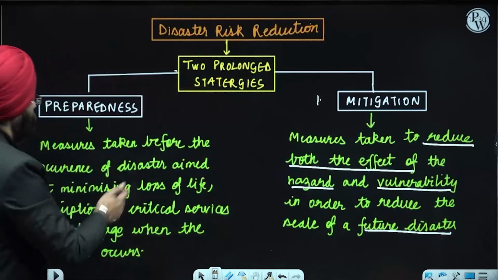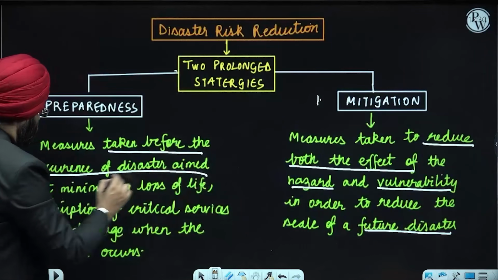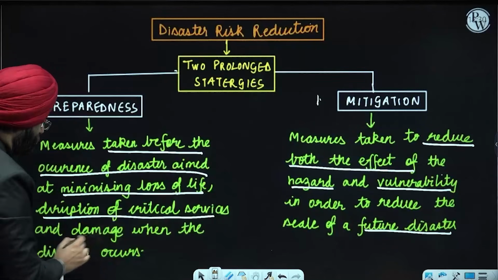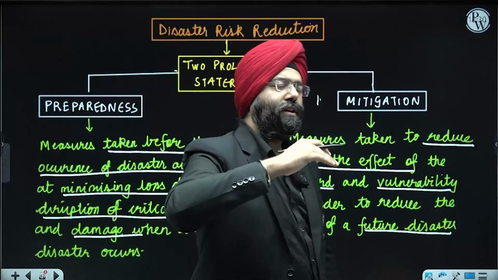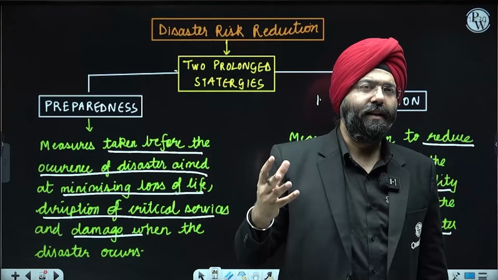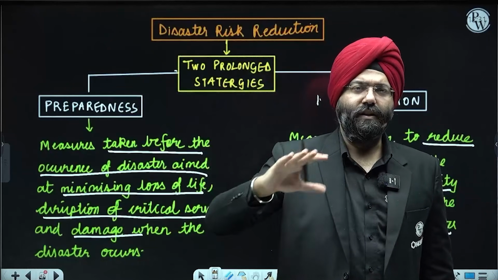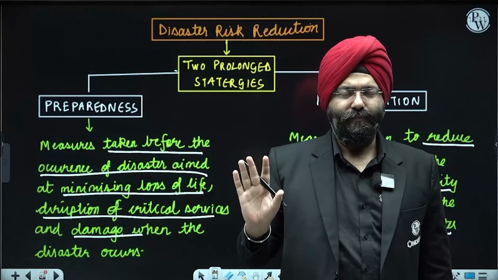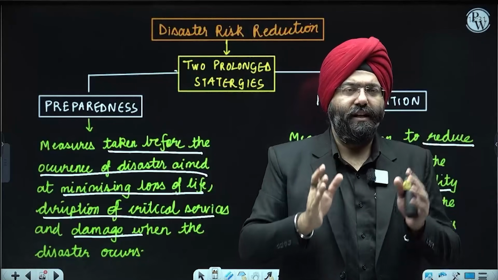So next is preparedness. Measures taken before the occurrence of a disaster aim to minimize the loss of life, disruption of critical services, and damage. Now let us assume mitigation is overall before anything happens. Let us say right now when nothing is happening, you are basically planning, you are making all the strategies, you're making all the infrastructure, everything. If something happens, we should be prepared, right? All those systematic aspects, policy making, that is known as mitigation aspect.